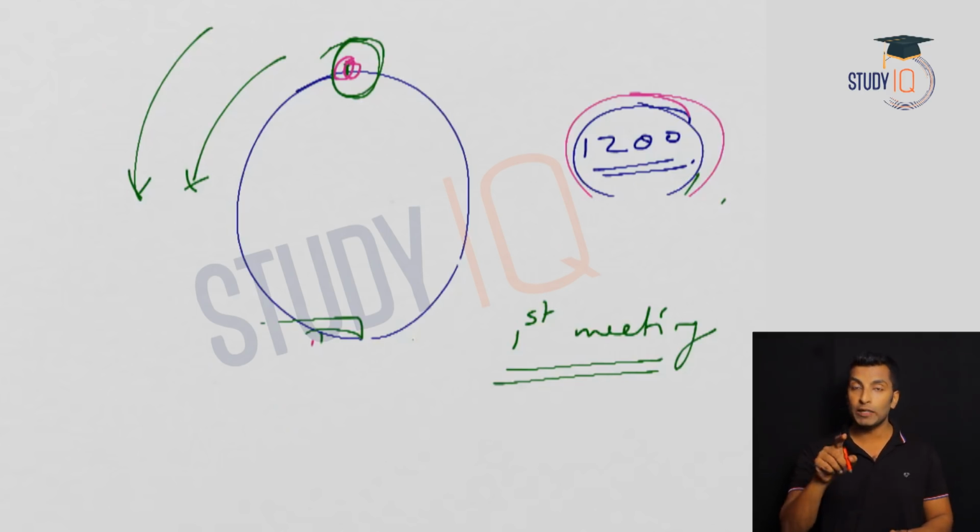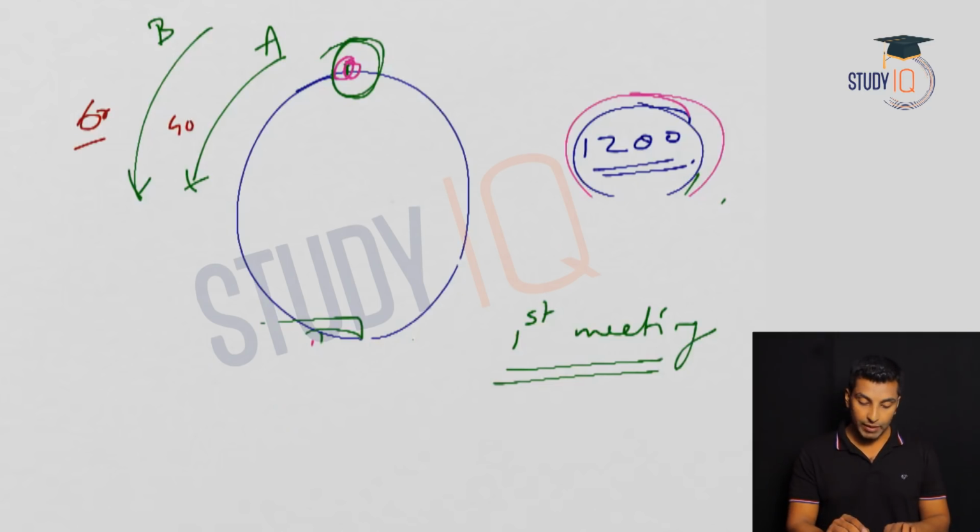So let's take two persons, person A and person B, who are running on a circular track in the same direction. Now let's take two different speeds. Obviously you have to take two different speeds. This person is moving at 60, and this at 40, whether it is km per hour or meter per second, whatever it is. So one speed is 60 meter per minute and this is 40 meter per minute.